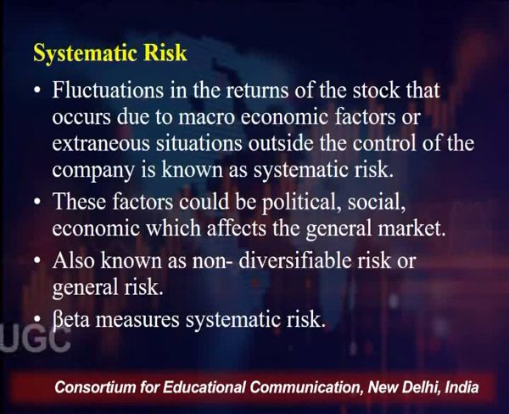By holding different equity shares in your portfolio, you cannot diversify this systematic risk because every company will be affected by it. That's why we say this risk is also known as non-diversifiable risk or general risk. One very important measure by which we measure systematic risk is called beta. We'll discuss it later when we talk of the measurement of risk. So, beta measures systematic risk.